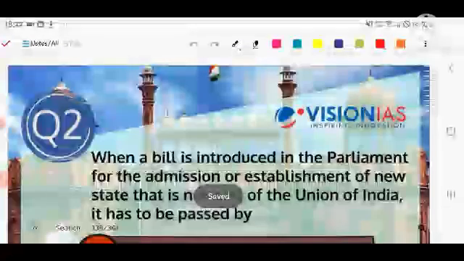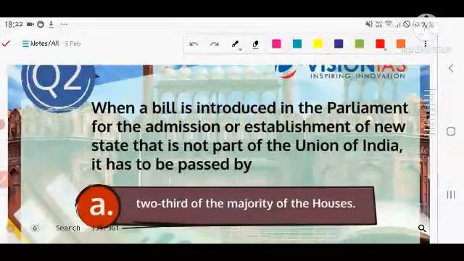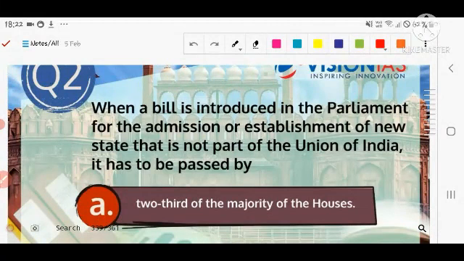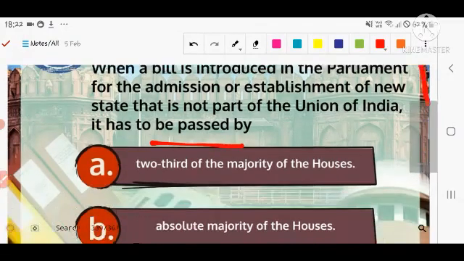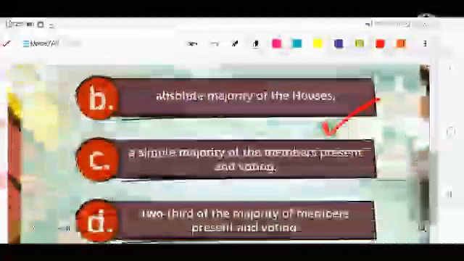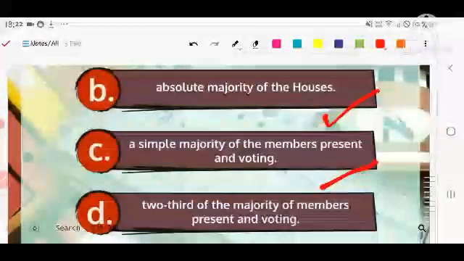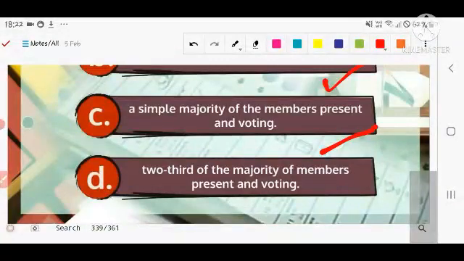Let's see the next question. The next question is related to the polity section, in which they are asking: when a bill is introduced in Parliament for the admission or establishment of a new state that is not part of the Union of India, for example Sikkim and Goa, which were not part of India earlier, that is, during the Constituent Assembly when they were making the constitution, it has to be passed by: number first, 2/3 majority of the houses; second, absolute majority of the houses; number third, a simple majority of the members present and voting; number four, 2/3 majority of the members present and voting.